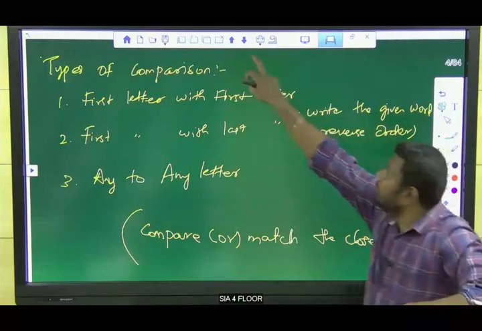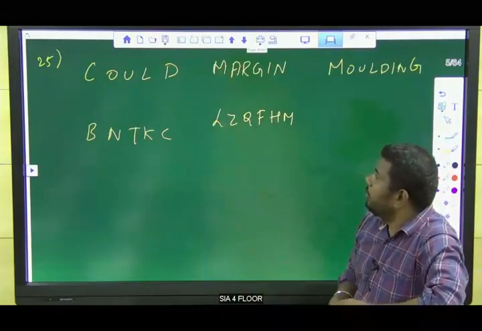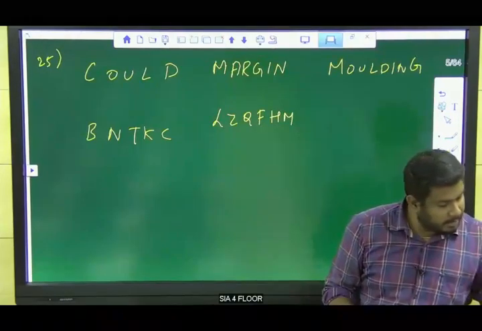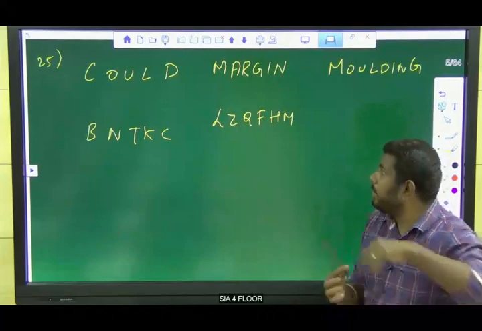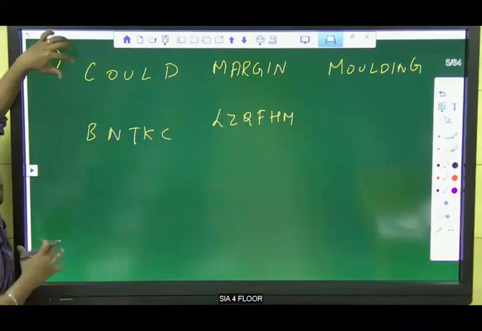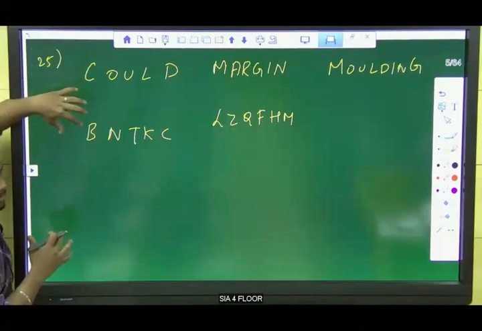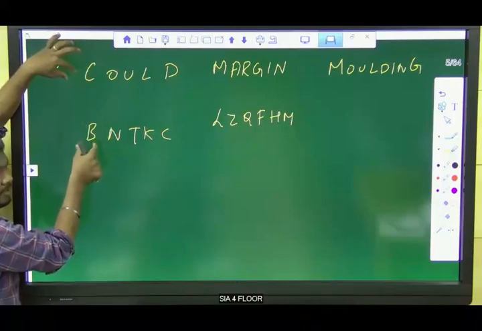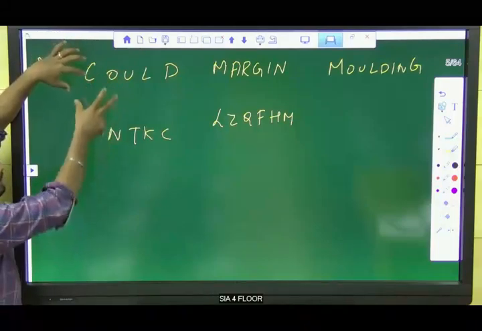Now, listen here. Could is written as BNTKC, margin is written as LZQFHM. This question is based on first letter with first letter comparison. What is the first letter? C. Here the first letter is B. We are going to compare these two.